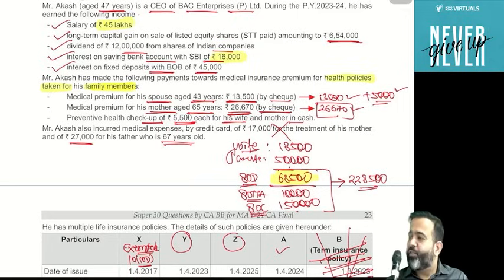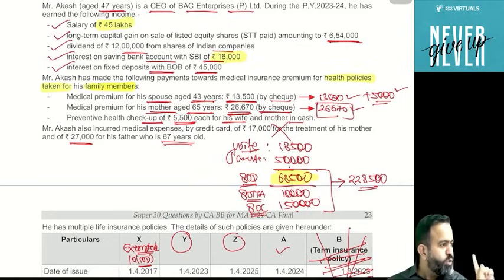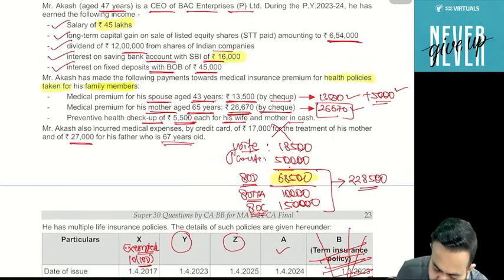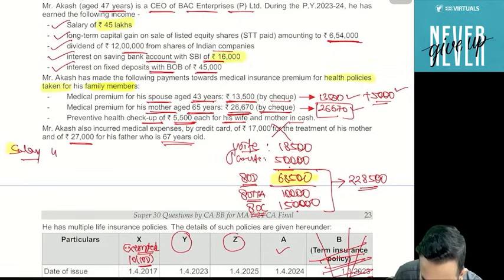If he claims 115BAC, the slab rates are 3 lakh, 6 lakh, 9 lakh, 12 lakh, 15 lakh. Even then, is that 50,000 standard deduction available or not? Answer is yes. There is an amendment from this year. Till last year, it was not allowed. But now there is an amendment that 50,000 standard deduction is available even if he claims the 115BAC benefit. So can I say that in his case, his salary income will be 44,50,000?